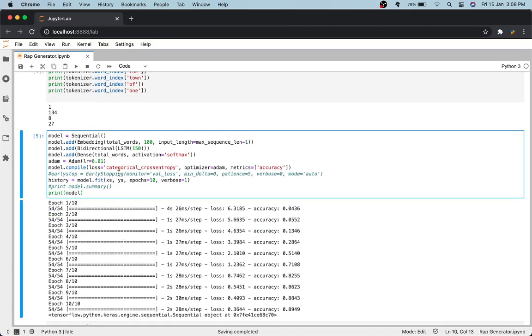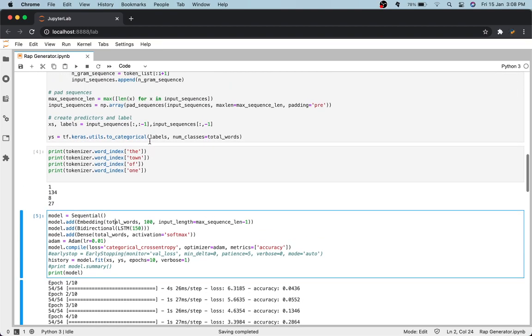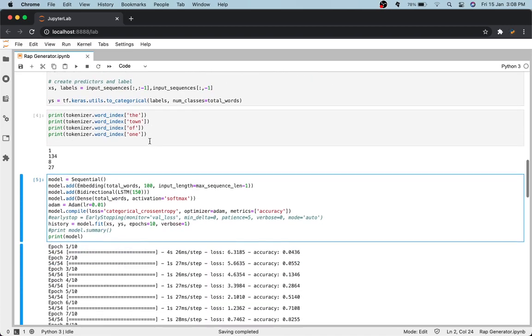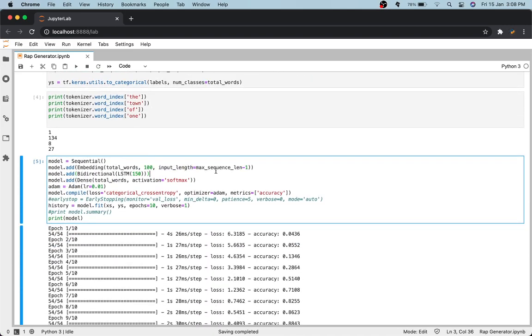This is the model that we have gone with. It is a sequential model, and it is an RNN, or a recurrent neural network. As you can see, I have added an embedding layer with the number of words equal to the total words which we had defined up top, and the input length will be the max sequence length minus 1. Next, I have added a bidirectional LSTM layer.